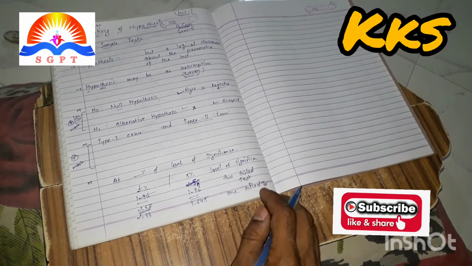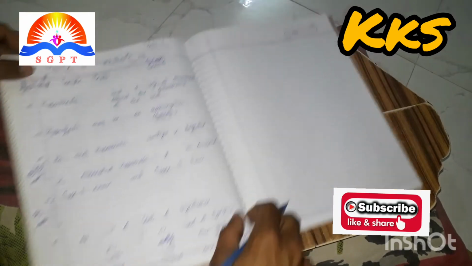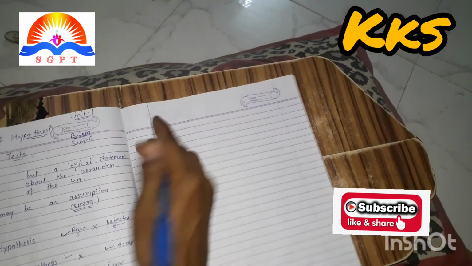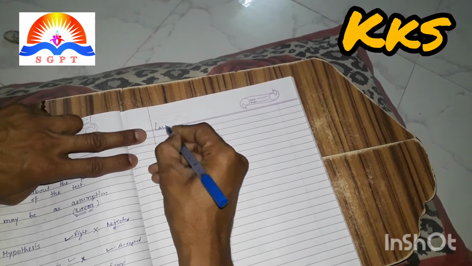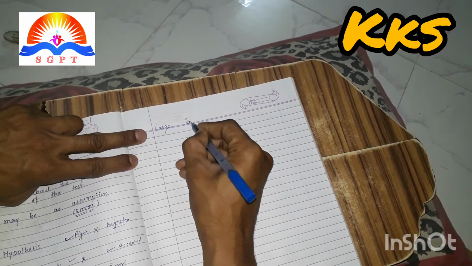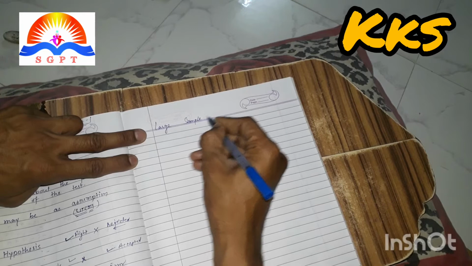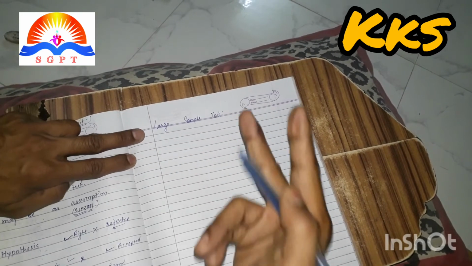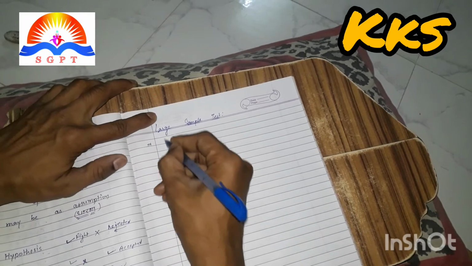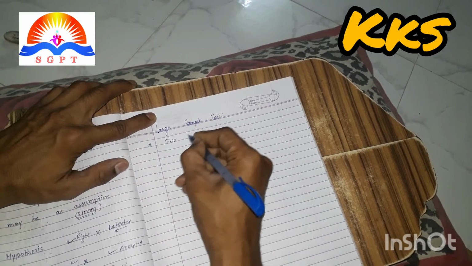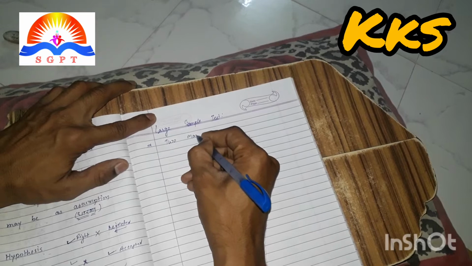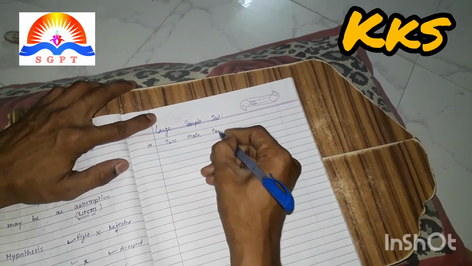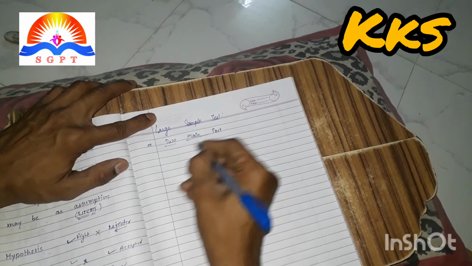Now we will go for the test, large sample test. In large sample test, there are mainly two types of test. Which two main tests are given here?